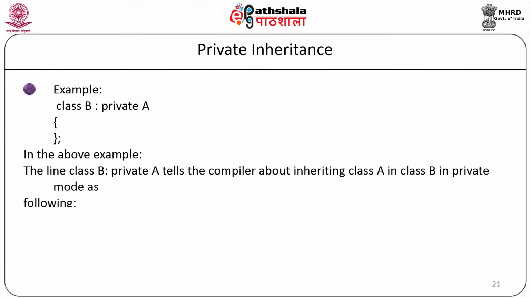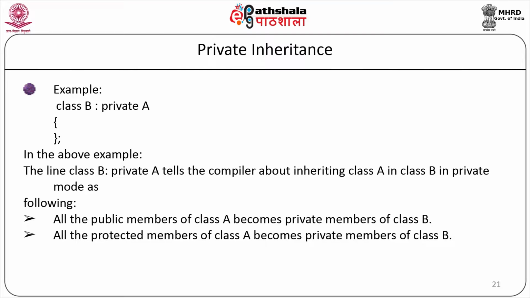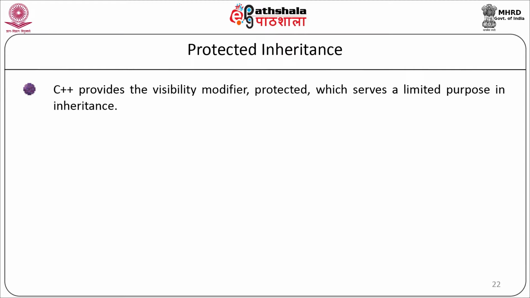Here the line class B colon private A tells the compiler that class A is inherited in private mode to class B. Here all the public members of class A will become the private members of class B. All the protected members of class A become the private members of class B and private members will not be inherited.